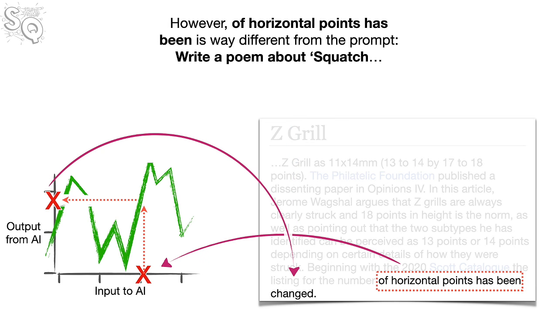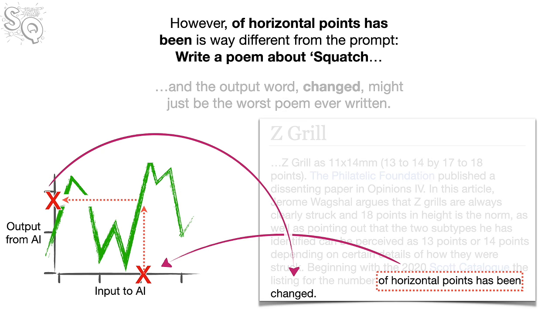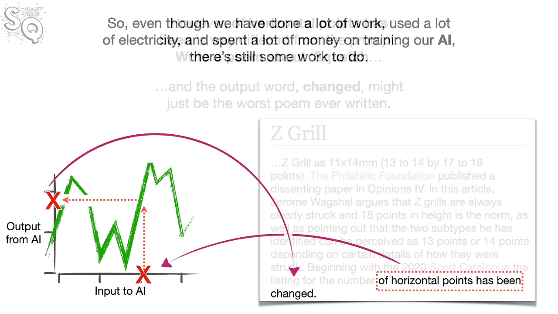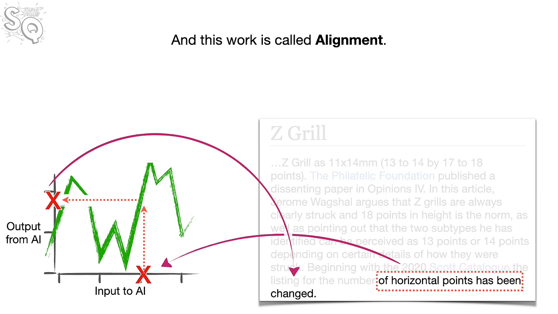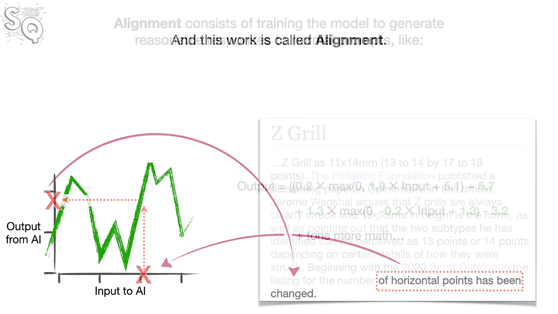However, "of horizontal points has been" is way different from the prompt, "write a poem about Squatch," and the output word, "changed," might just be the worst poem ever written. So, even though we have done a lot of work, used a lot of electricity, and spent a lot of money on training our AI, there's still some work to do. And this work is called alignment.